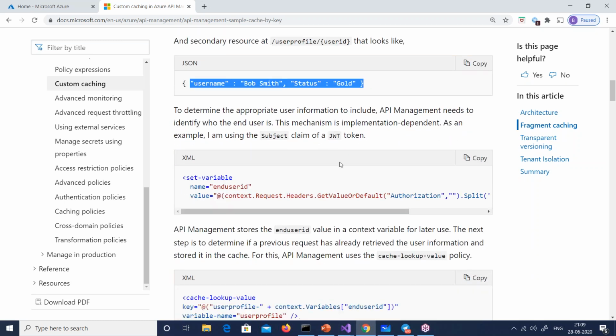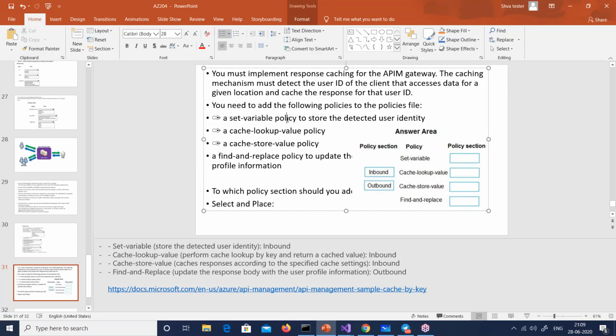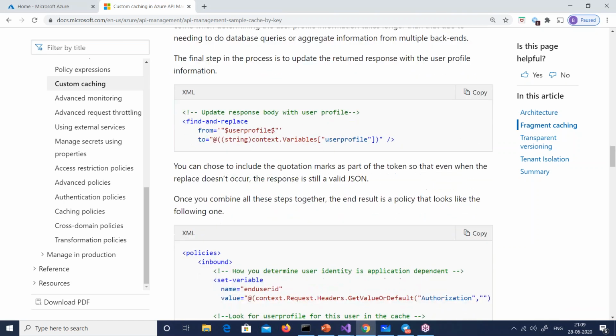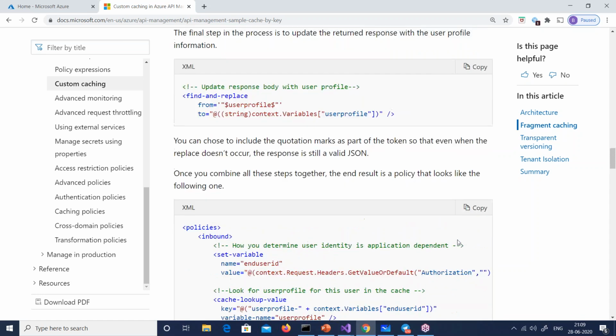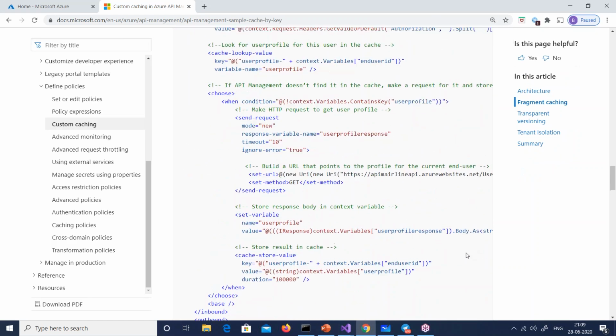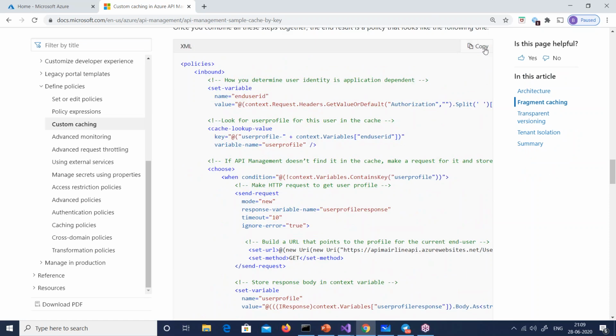Okay, look at this first statement. You will set the variable. Remember, these are all in the inbound XML. You have to put it there. So you will create a variable. So look at this. Set a variable policy to store the detected user identity. Fine. So set this variable to end user ID. This is the variable name. Let me go ahead here. Let me go to the final code. Okay, copy.